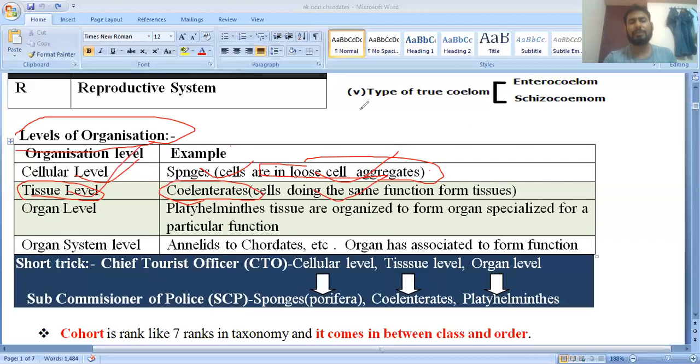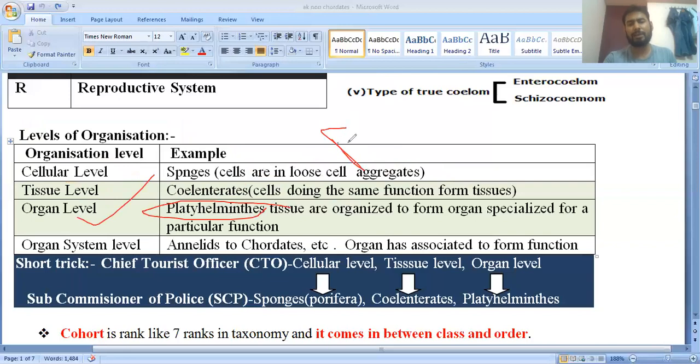Coelenterates show tissue level of organization. Next, organ level of organization is found in the Platyhelminthes, also called flatworms.